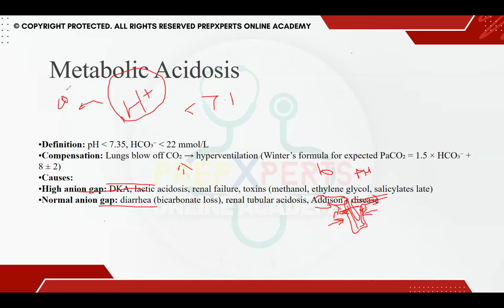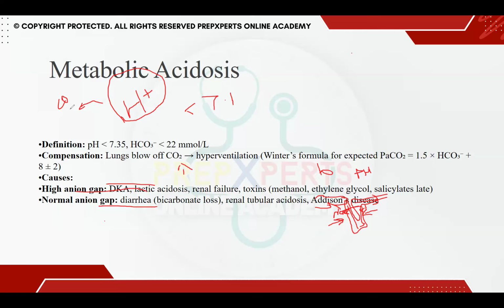When it acts on the myocardial muscle, it decreases the contractility of the cardiac muscle. So recall what happens when a child presents in severe DKA, when the pH is less than 7.15 or 7.1.